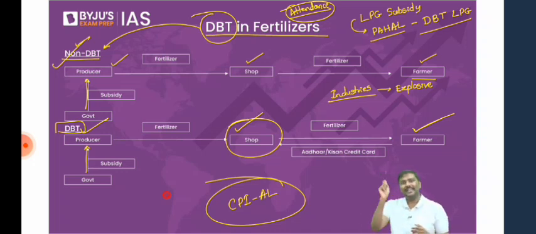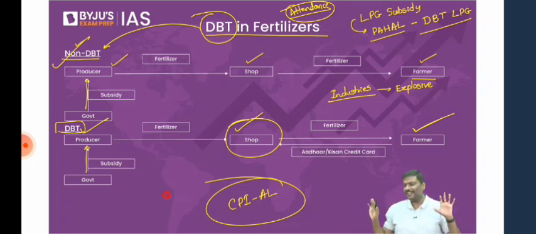Have you come across a CPI-AL in the last one week in the newspapers? If you say no, or if you sit quietly, I will realize you are not reading. Why you should have come across it?